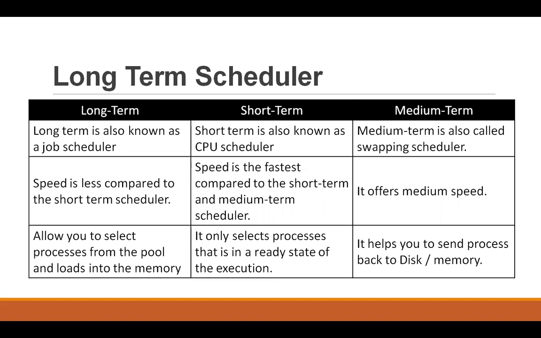And the long-term process scheduler actually selects the processes from the hard drive, from the pool of all the programs, and loads them into memory. The medium term actually helps you to send processes back to memory, and the short term scheduler actually sends the processes to the execution state, to the processor.